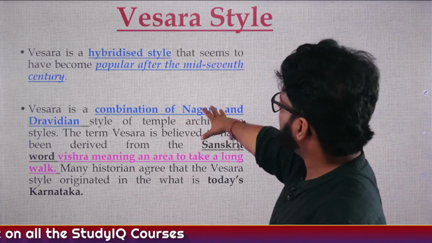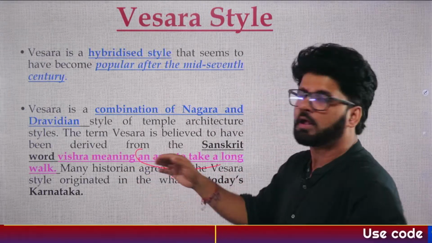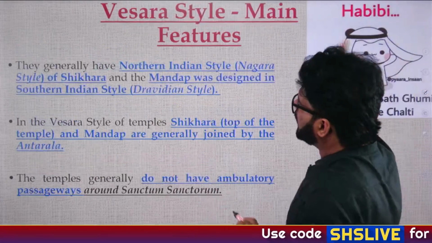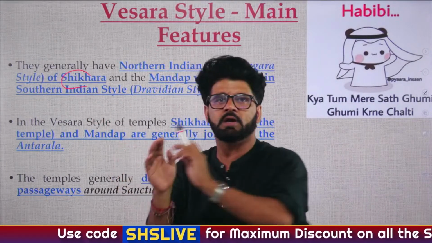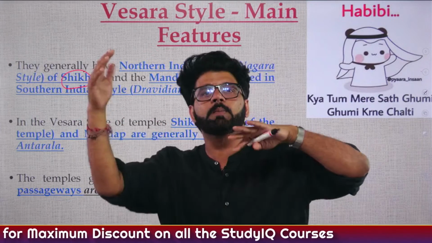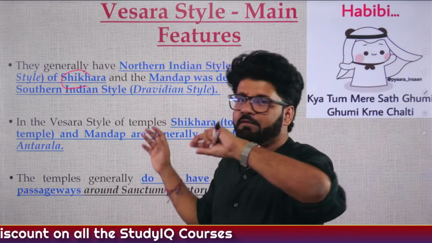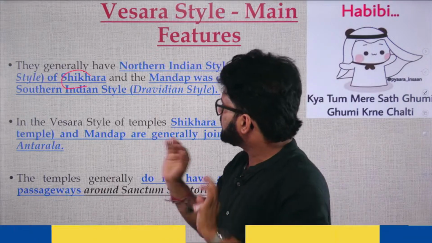So whatever has survived, most of them are rock cut. So Vishra is a hybridized style, a combination of Nagara and Dravida. What does Vishra mean? An area to take a long walk. So they generally have northern style shikhara, and that's why the shikharas are comparatively smaller than southern temples, because southern temples Vimanas are comparatively larger. Like we have seen Cholas, they have mammoth Vimanas. So keep that in mind.